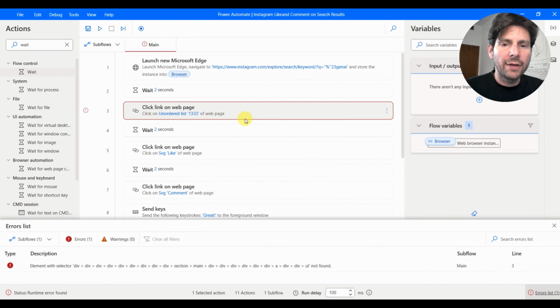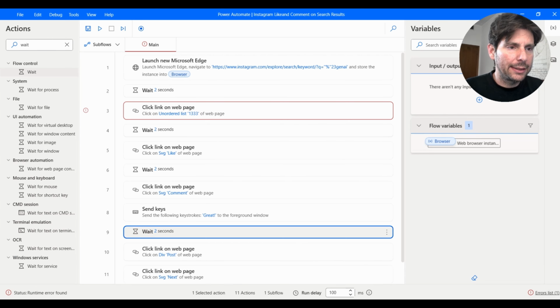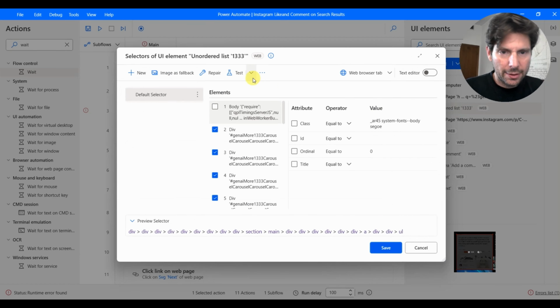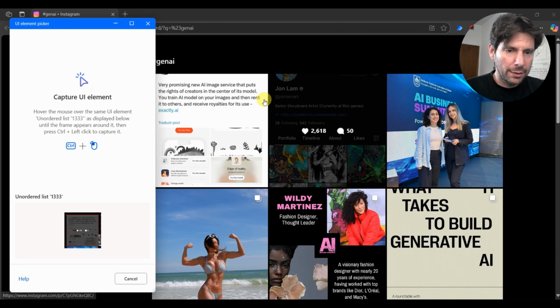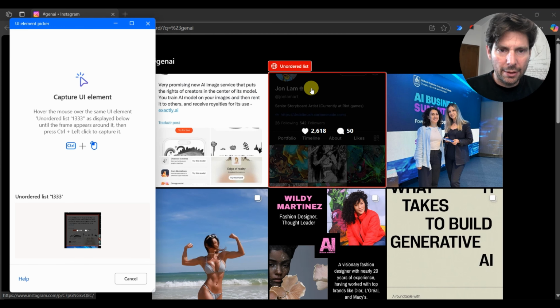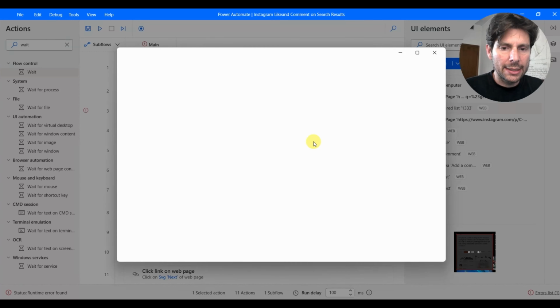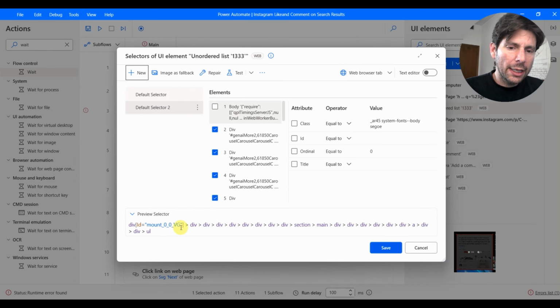All right, we have an issue with the first selector. As expected, let's debug this issue. Right here, we have to click on the first thing. So let's try to fix this. What we can do is add a new selector and hover it over the first element and just see what is the selector that we get. So we get a selector that is something like this.